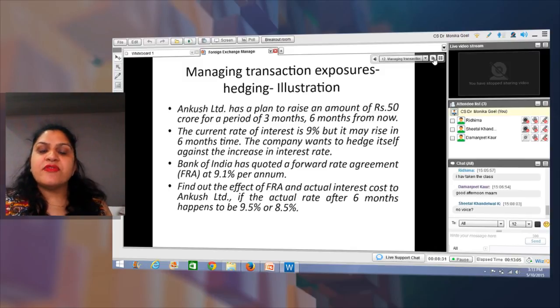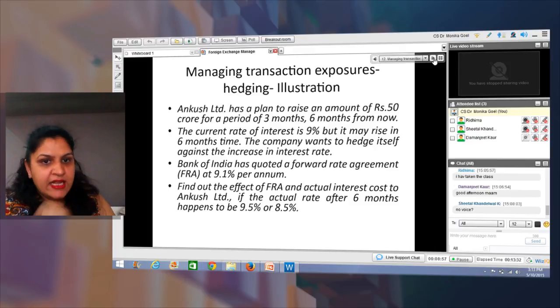So the company thought of entering into a forward rate agreement, as we discussed in case of derivatives, that you can enter into a contract where you can say that the transaction would get settled after 6 months. So that kind of a forward rate agreement the company wants to enter into. Bank of India has quoted a forward rate agreement at 9.1% per annum. Now, what does this mean?